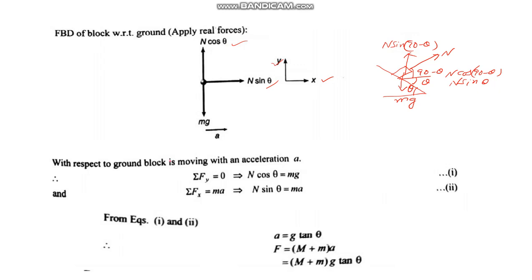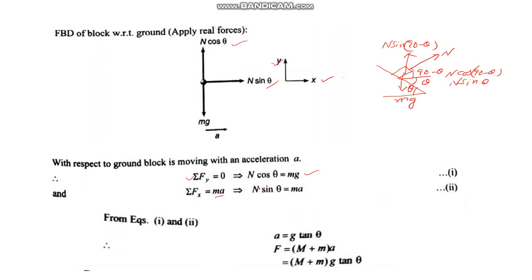So here you see that, because the block is not moving relative to the wedge, you can say that it is in static equilibrium. So sigma Fy is equal to 0. That means this N cos theta and mg should balance. This is our equation 1. And in the x direction, the block is moving with net acceleration a. So sigma Fx will be ma.